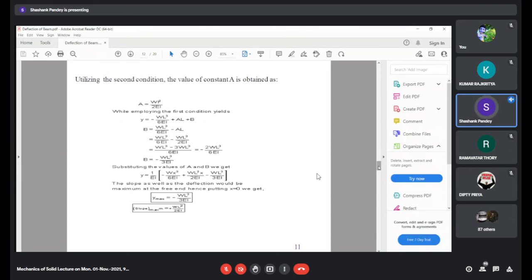We will get the deflection y expressed in terms of x, which is written over here. That is 1 upon EI into minus Wx cube upon 6 plus WL square x upon 2 minus WL cube upon 3. So we have expressed the deflection in terms of x.